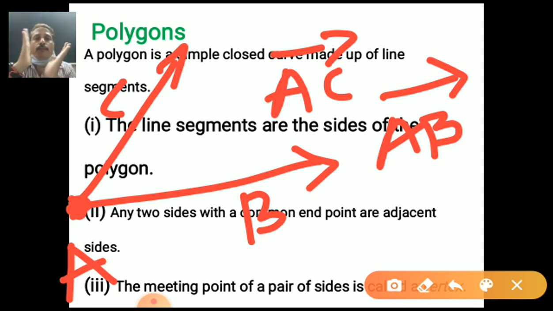Because both rays meet at one point. Here, this is the point. Yes, this is the point, meeting at a point and making an angle. Yes, my dear student, making an angle.